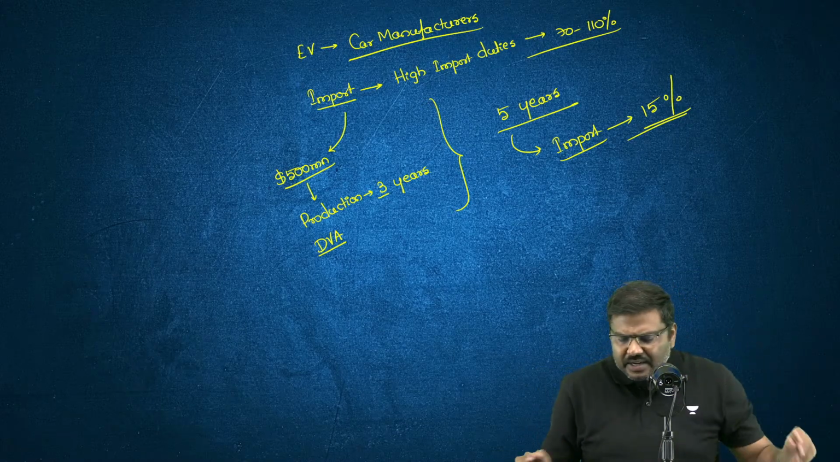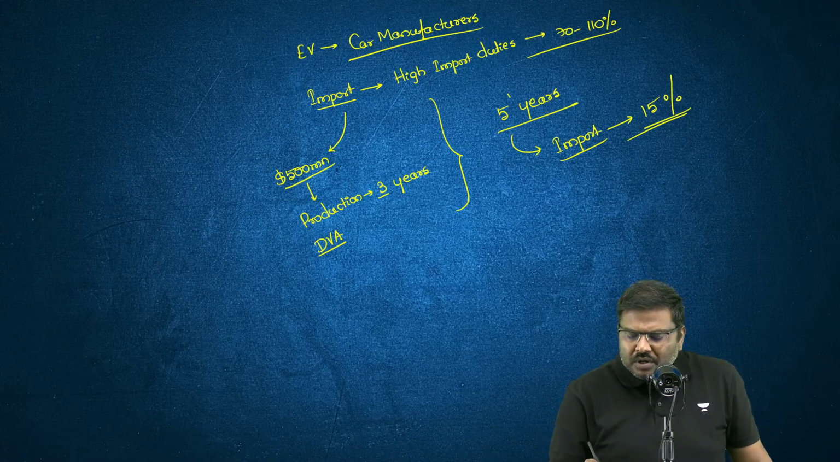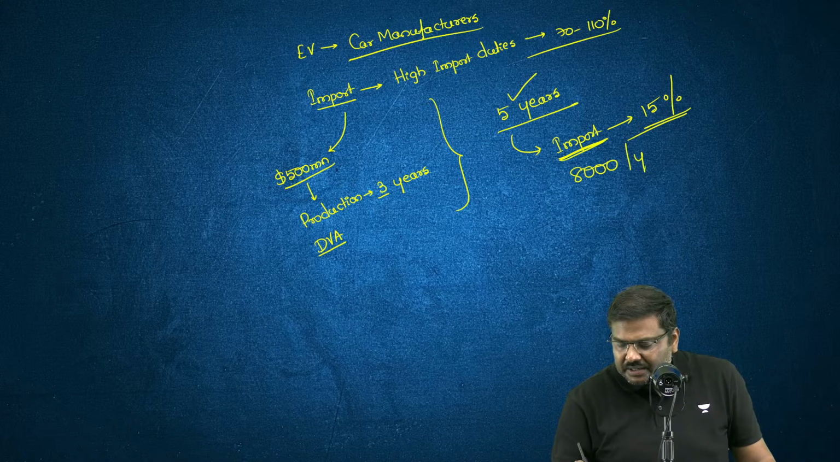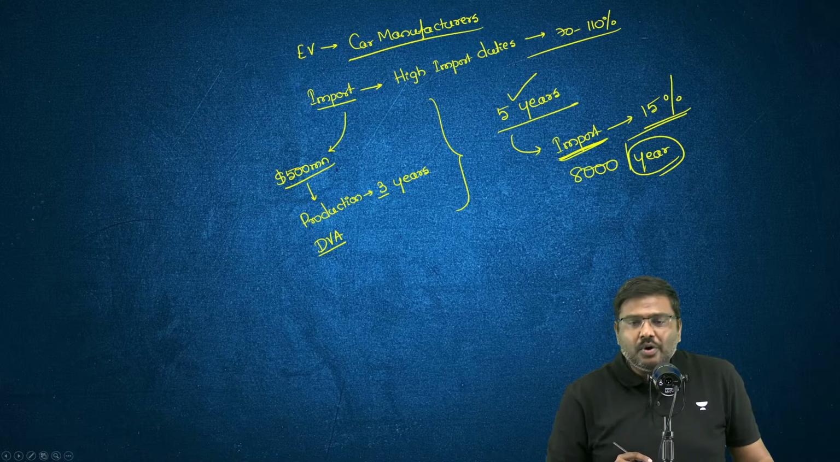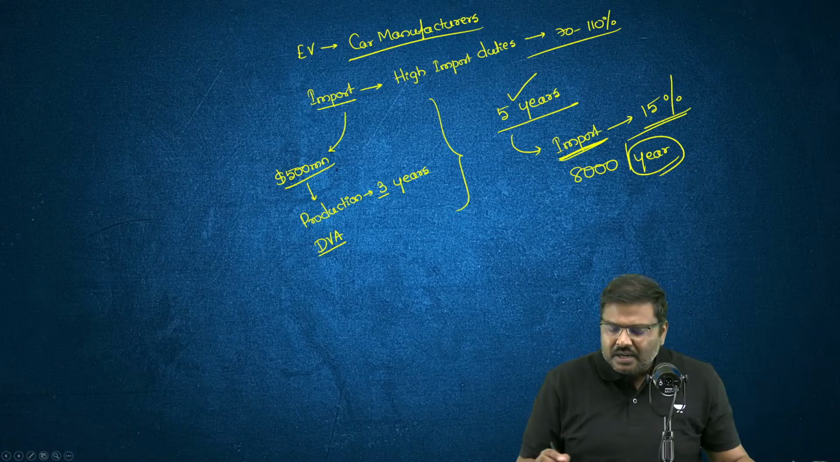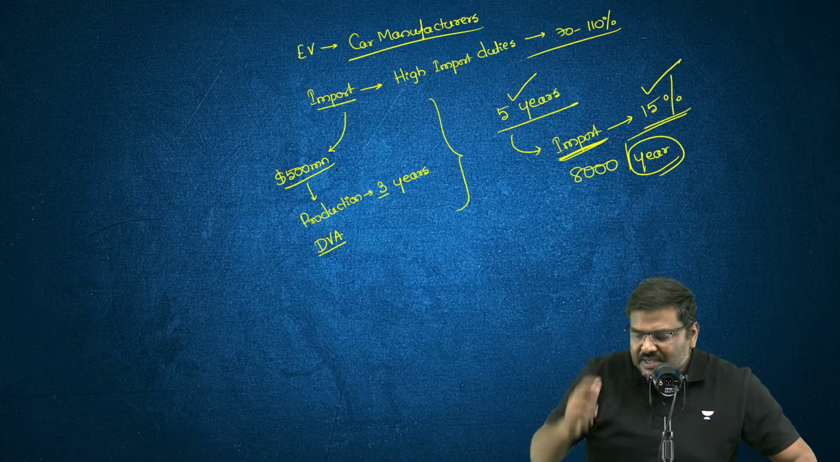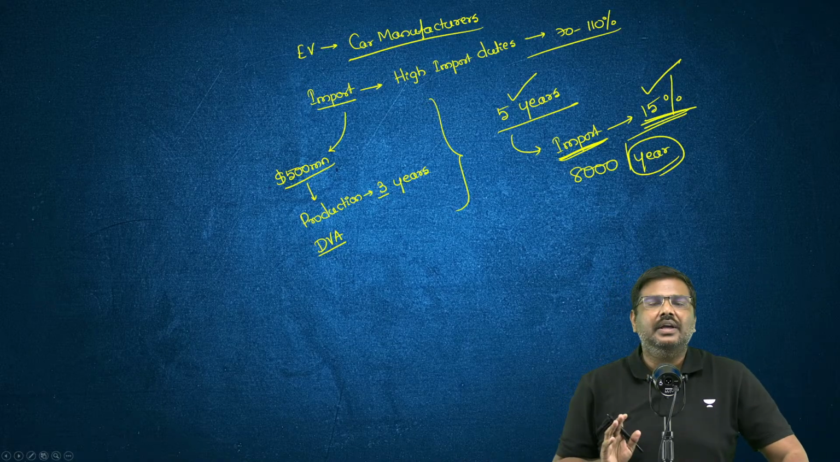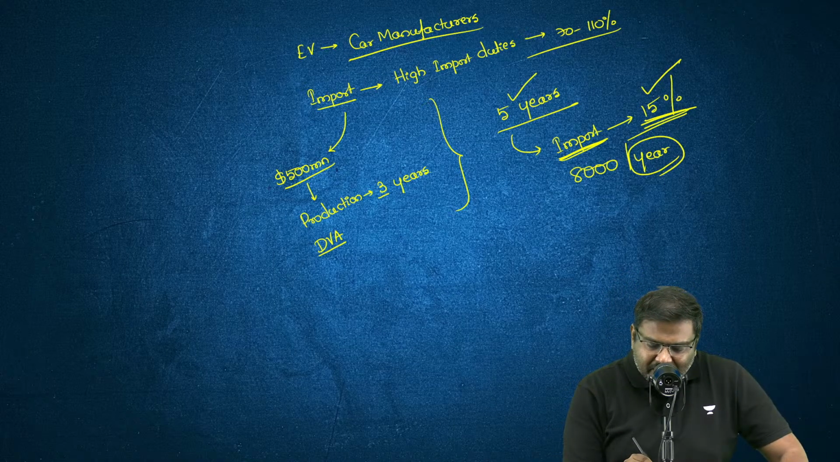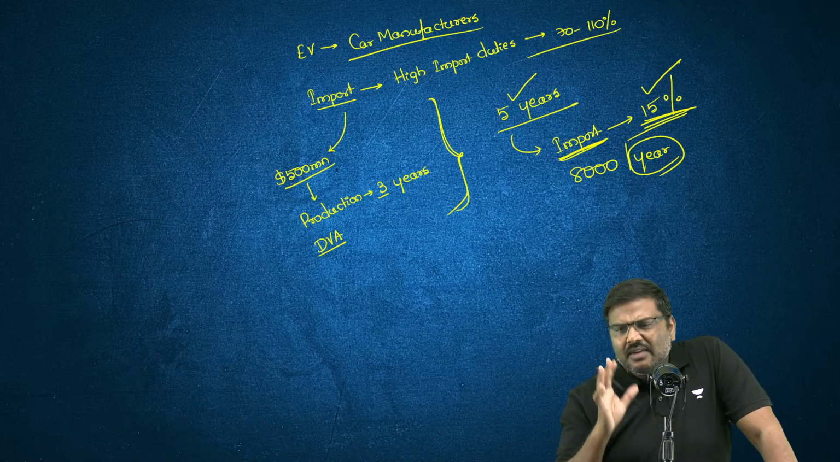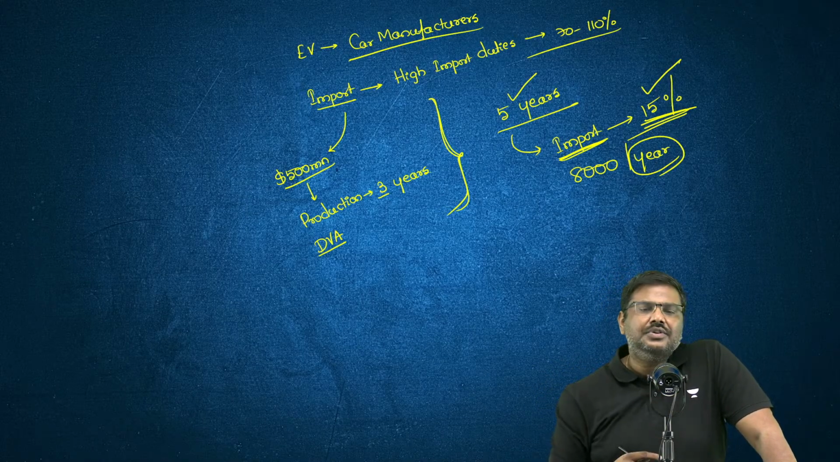For the next 5 years, I will allow you to import these particular electric cars. How much? 8,000 per year. I will allow you to import 8,000 units per year. You don't have to pay higher customs duty. You can pay just 15% customs duty. Right? So this is the initiative that has been announced by the government. Now let's do the critical evaluation here.